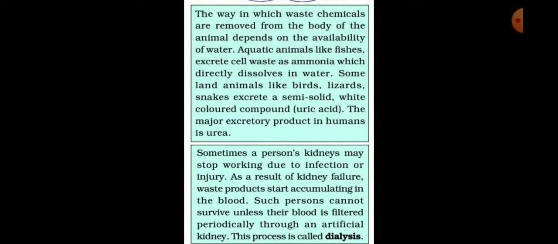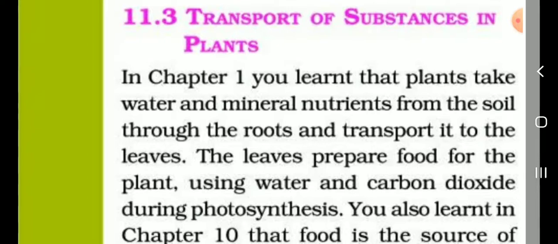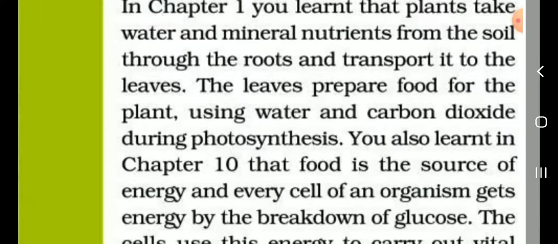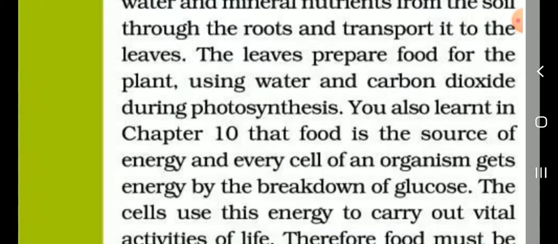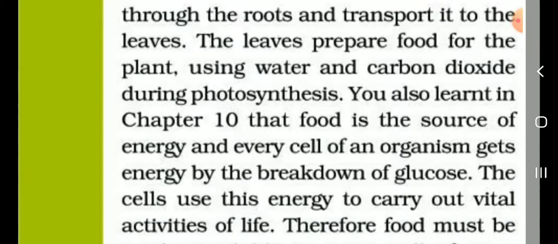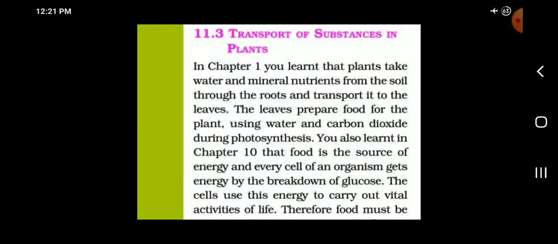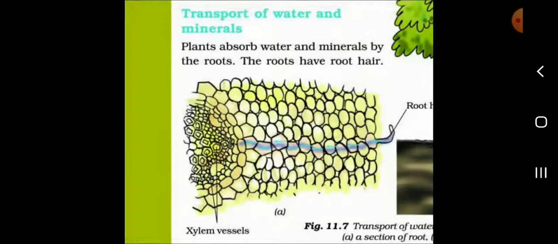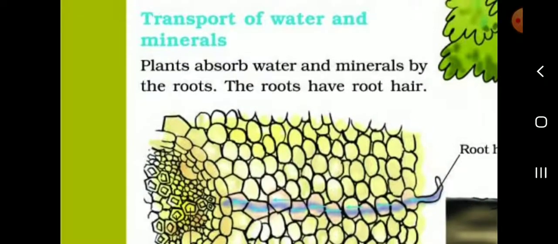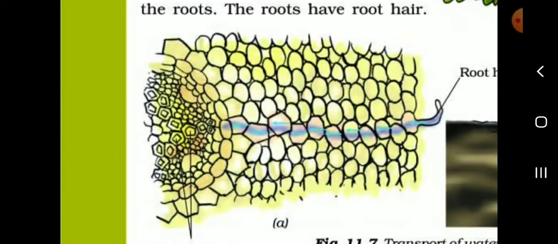Then, transport of substances in plants. The leaves prepare food for the plant using water and carbon dioxide during photosynthesis. Already we learned this in the 10th chapter, do you remember, students, photosynthesis? Next, the cells use this energy to carry out the vital activities of life. This one, the transport of water and minerals. How is water transported?